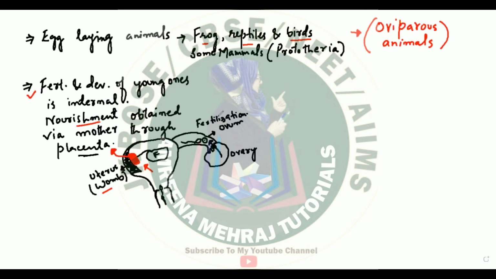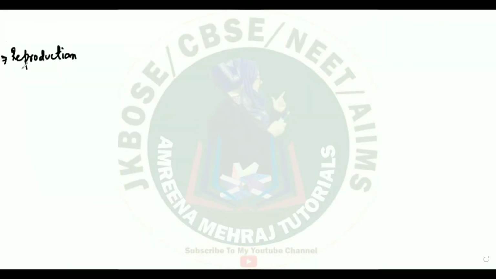So these animals are called viviparous animals. The best example is that of humans. We are viviparous animals. Now let us sum up this oviparous concept and viviparous concept again and have a look at the third type of animals, which we called ovoviviparous animals. On the basis of development, we saw some of the animals are oviparous. Oviparous animals are those animals which are going to lay eggs. They are egg laying animals.